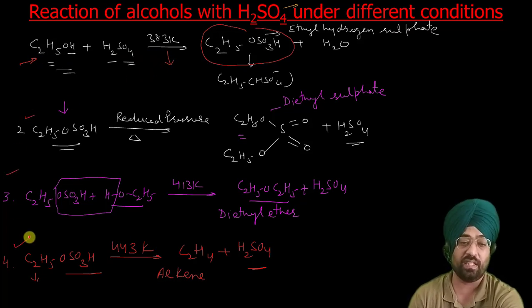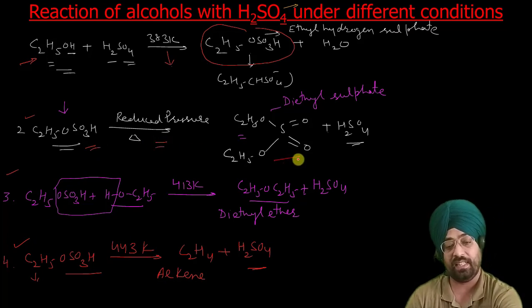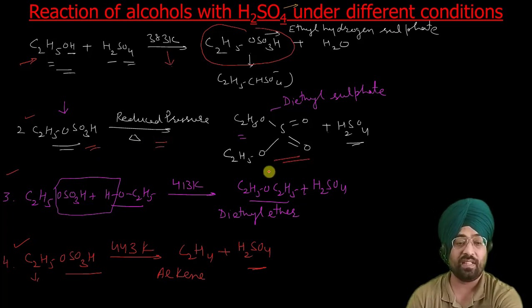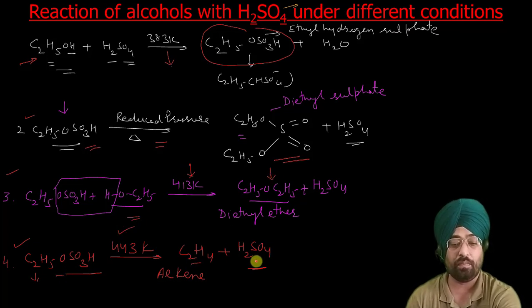Under reduced pressure distillation we get diethyl sulfate. With excess ethanol at 413 Kelvin, the product is diethyl ether, and at 443 Kelvin the product is alkene plus sulfuric acid.